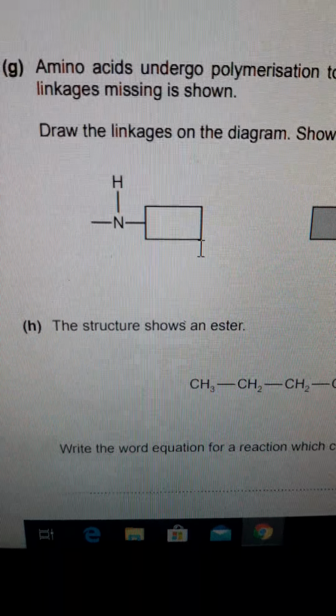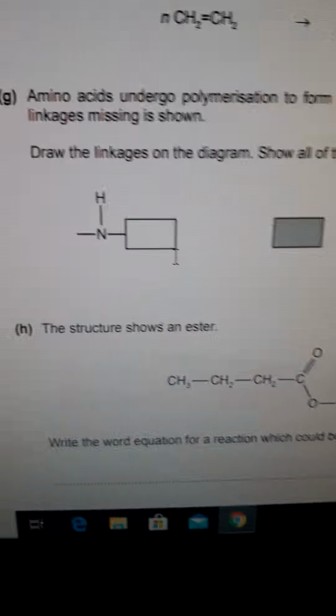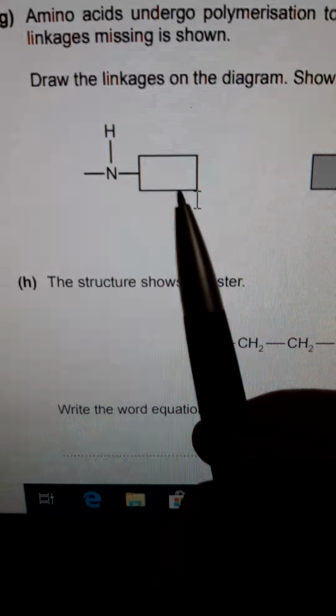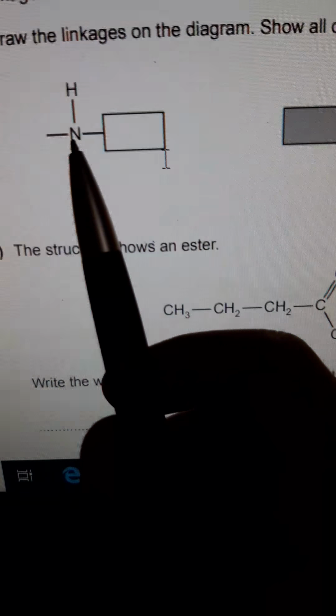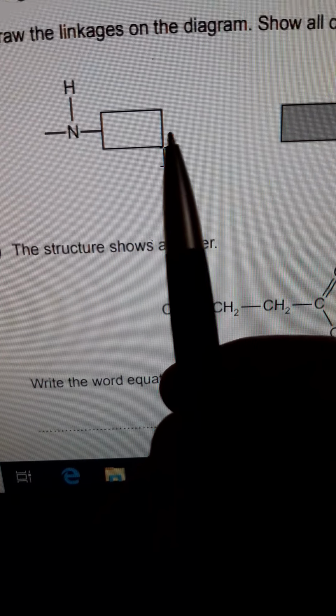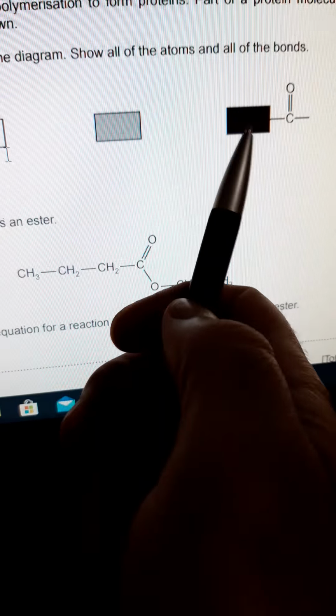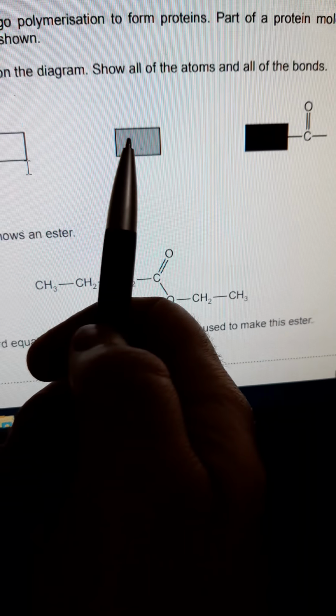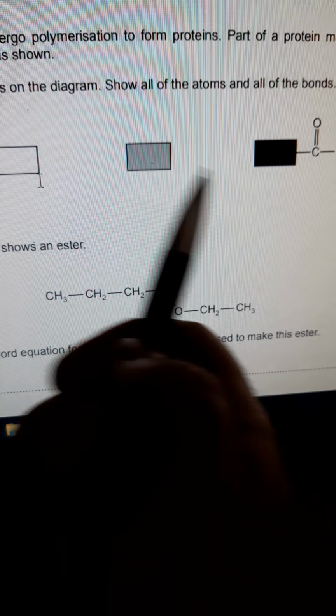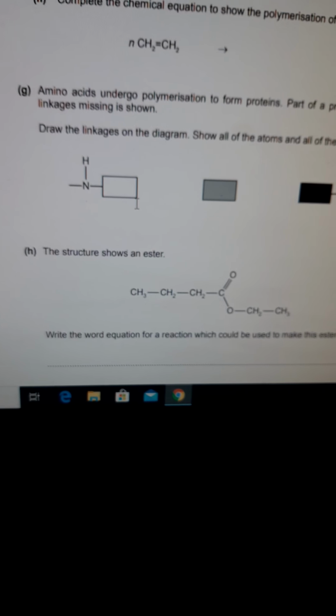As we know, shabab, proteins are made of amino acids. So in this monomer, we have the amino group. So we need from here the carboxylic acid functional group. From here we have the carboxylic acid functional group. So we need the amino group. And this one here is to connect the two. The third monomer here connects these two monomers. So our answer should be like this.